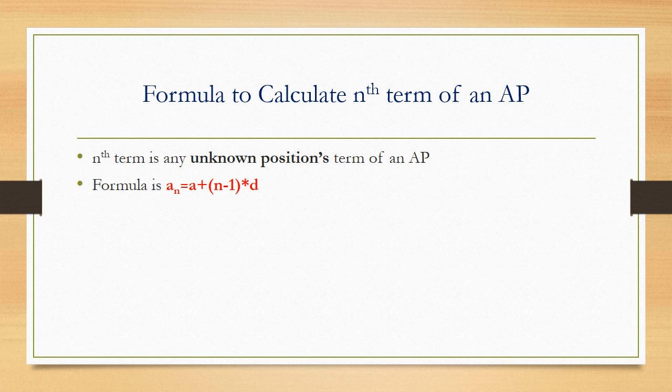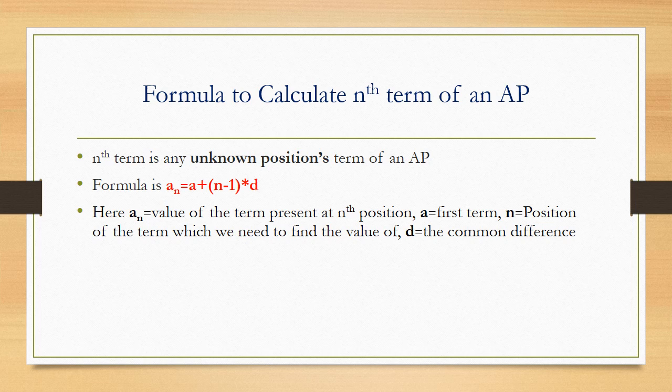The formula states an is equal to a plus n minus 1 into d. Here, what are the terms present in this formula? Here an is equal to the value of the term present at the nth position. It means if I put n is equal to 10, that is going to indicate the value of the 10th position of an AP, which we want to calculate here.